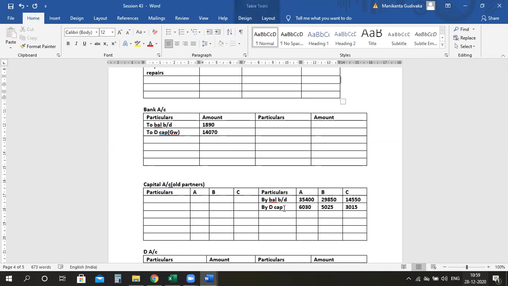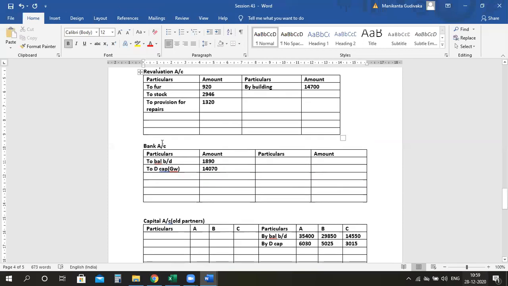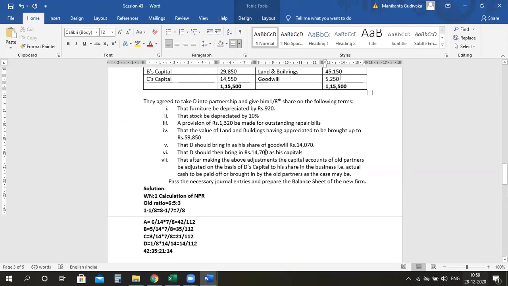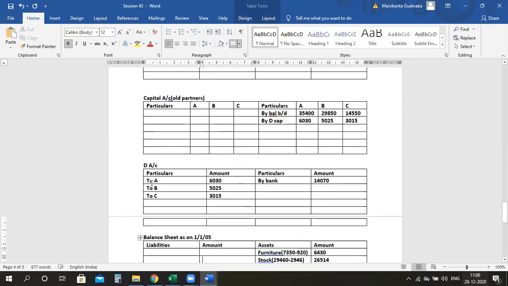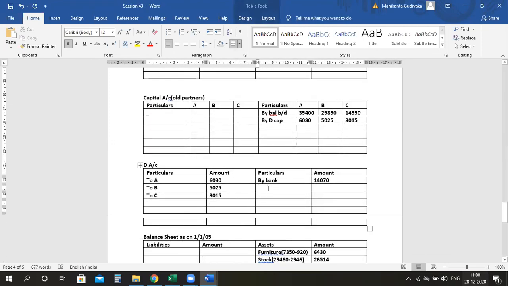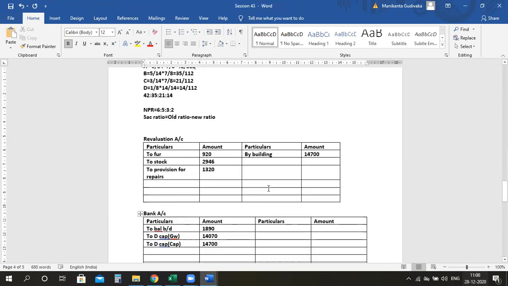Now after that, he has brought his share of capital. How much? 14,700, if I'm not wrong. So please get into that also. 14,700. Again, I will write to D's capital. I'm not dividing this capital anywhere. So here it will be for capital, 14,700. So the same amount I have to show here by bank, 14,700. That's it. We have divided that also, completed that part also.